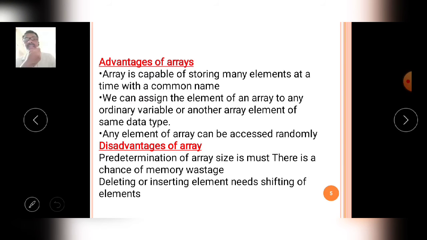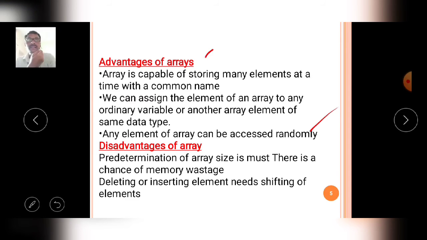Then any element of an array can be accessed randomly. According to our array definition, an array is located continuously in the RAM and has the same name, but its elements are identified by different index numbers. Continuously means in a sequential, adjacent manner in the RAM, but there is no need to read or store in sequential manner. You may store and access the values in a randomized manner.